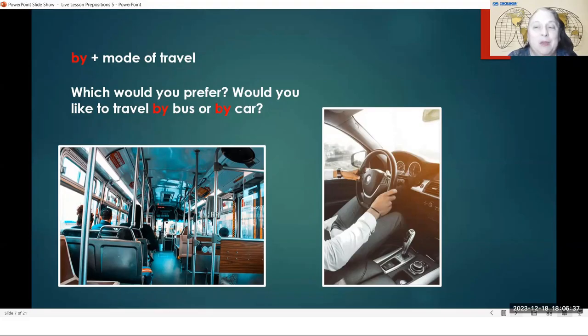You could go by plane. You could even go by camel. You can go by just about anything. The only one I can think of is, I don't know if it sounds quite right to say you go by foot. Somebody might say you go by foot, but really, if you're walking somewhere, a lot of times we say you go on foot, which is another idiom, which is kind of strange to say. Maybe you can say you go by foot. I'd have to ask some friends to see if they think that sounds correct or not. It's not very common. It's much more common to say by bus, by train, by car, by plane.